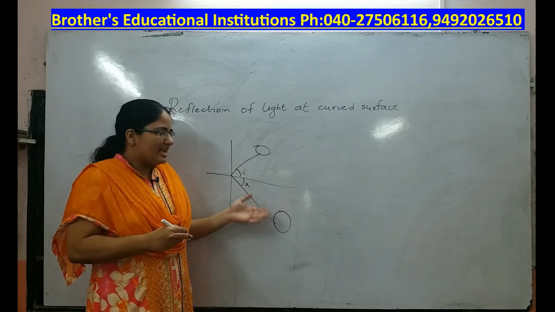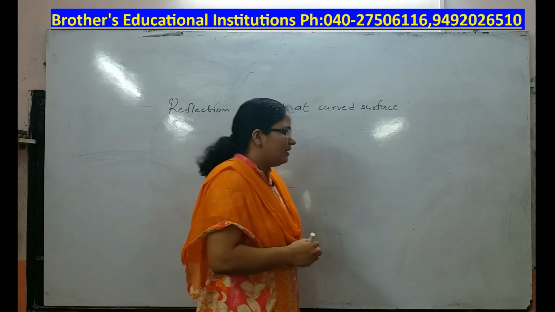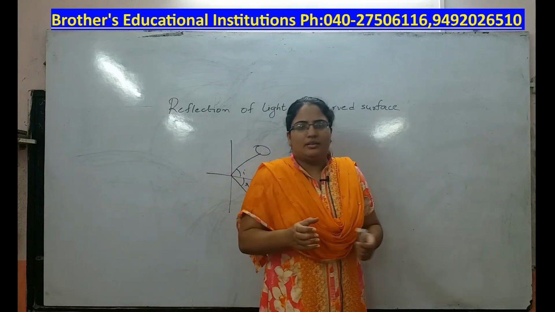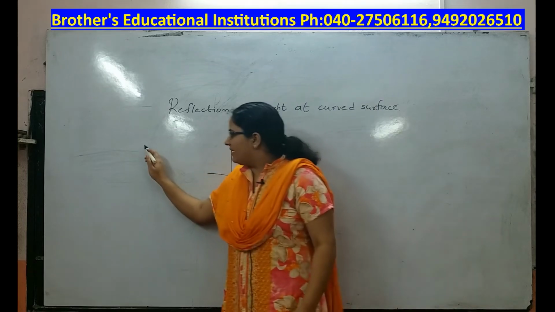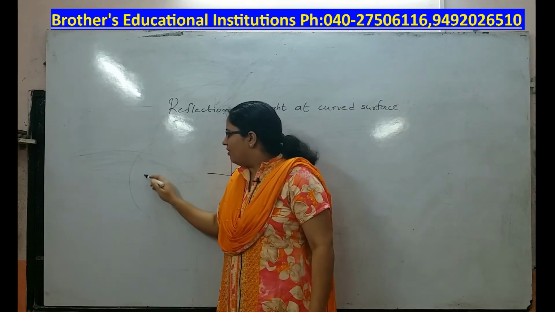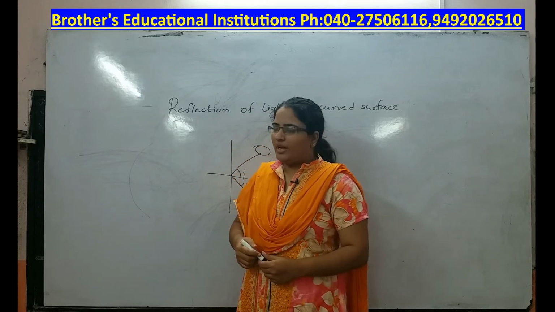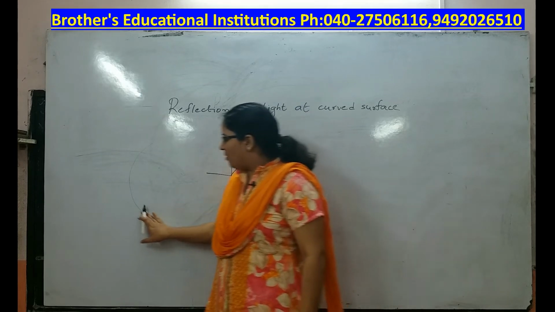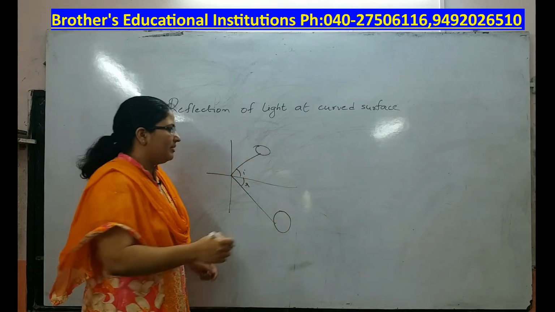Okay. In this very first chapter, we will be learning about the nature and behavior of light rays when they fall on curved mirrors. Curved mirrors indicate what? Either a convex mirror or a concave mirror.